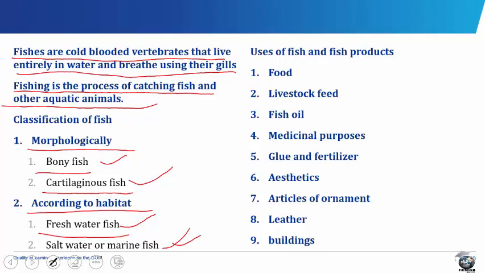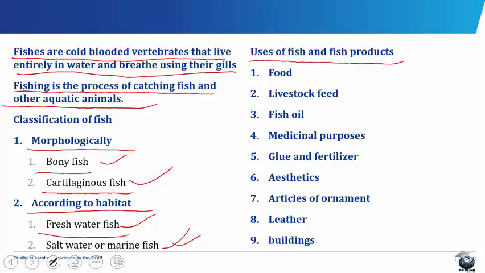Saltwater or marine fishes are fishes that live only in the salt waters of seas and oceans. They cannot live in fresh water. Marine fishes can be grouped into two. Those which live at or near the surface of the water are called the pelagic marine fish, while the second type are called the demersal marine fishes. They live at or near the bottom of the water. For example, the mackerel, the salmons, the sharks, skates, etc.